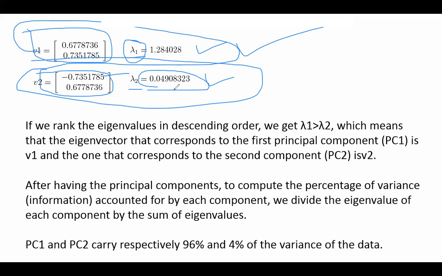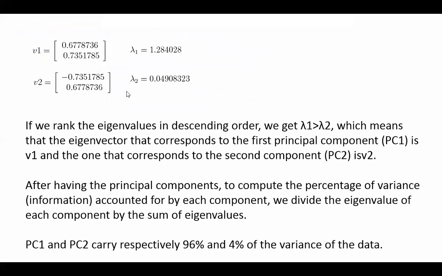Right? So this 1.28 over 1.28 plus 0.04, just calculate the ratio. So 96 and 4%. So there's no match. So I'll just use one of them. Just one principal component is enough. Okay?